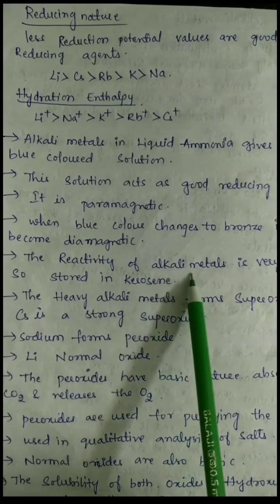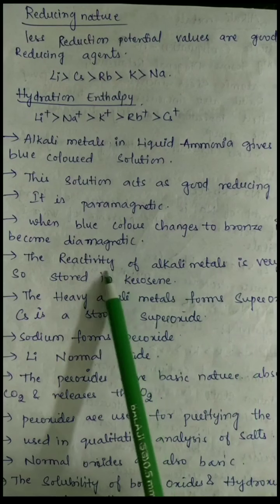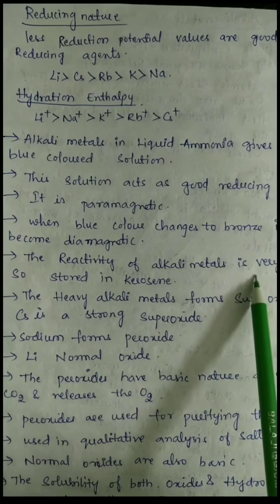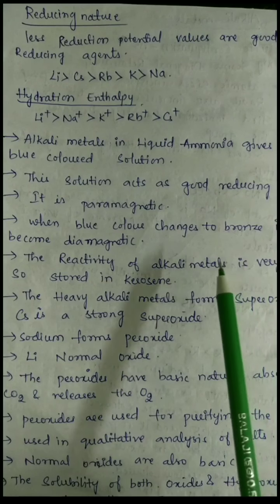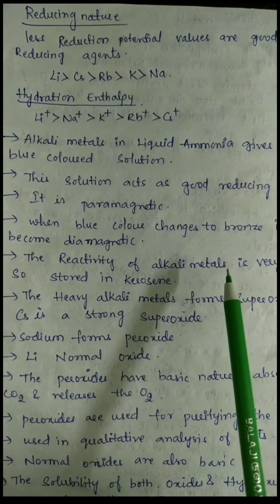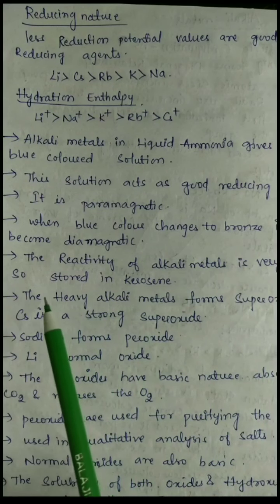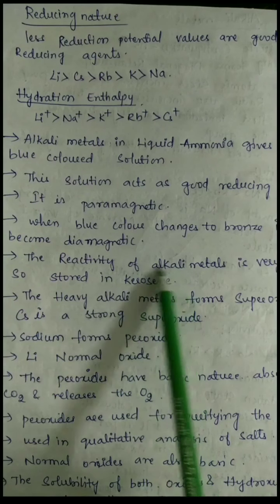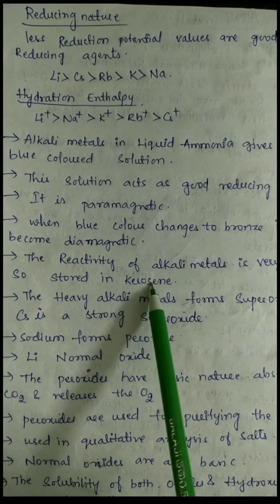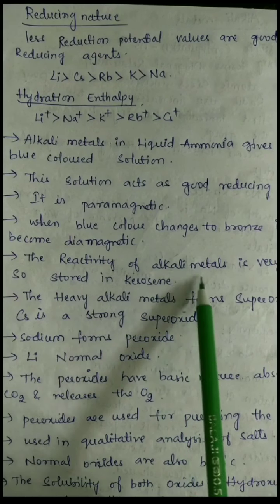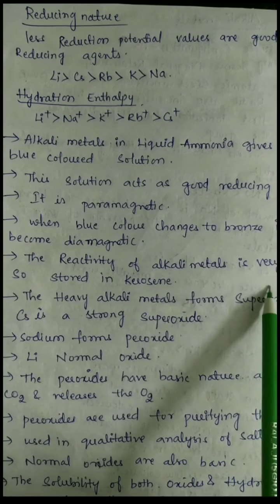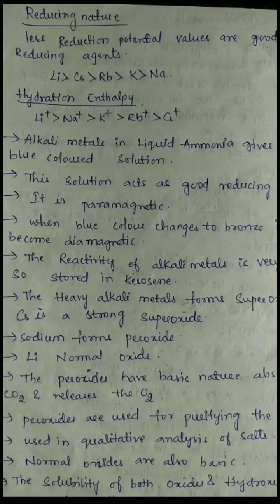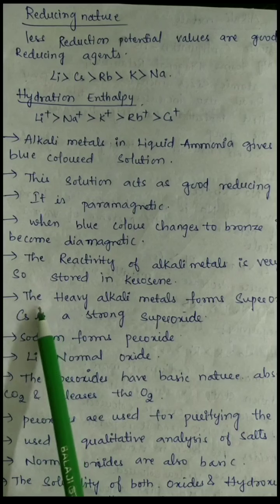And the reactivity of alkali metals is very high. When we expose them to the atmosphere, they become tarnished, so they must be stored in inert liquids like kerosene, so that they are not exposed to the atmosphere and do not get tarnish on their surface.